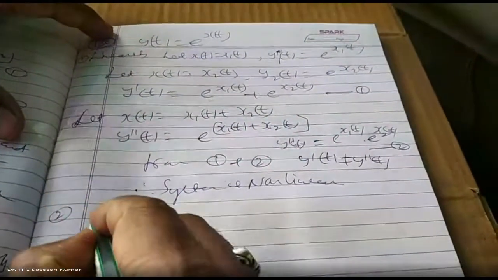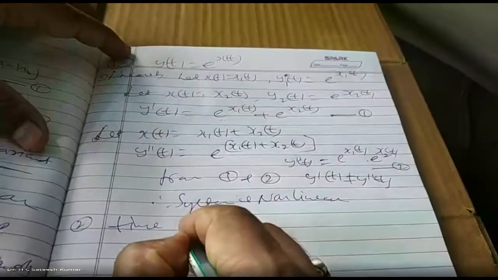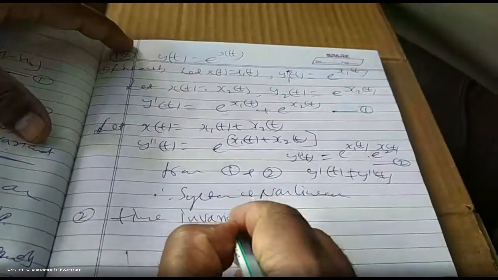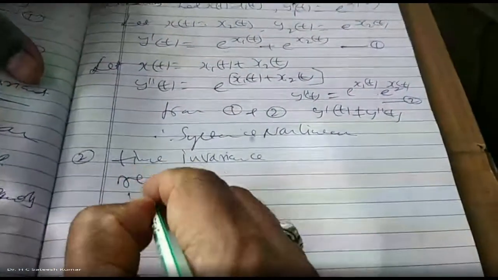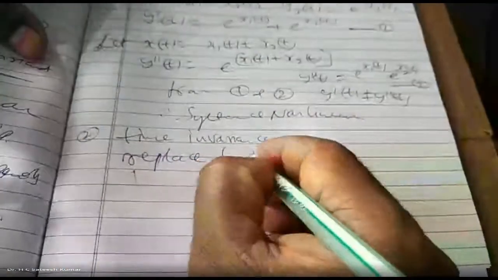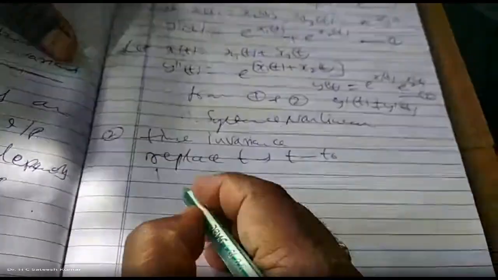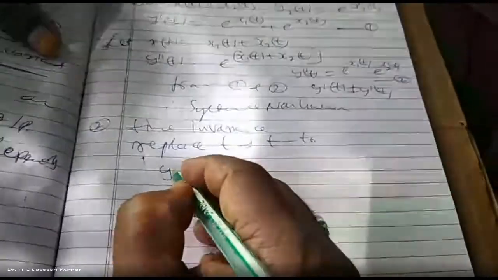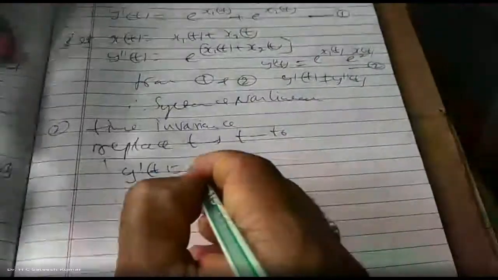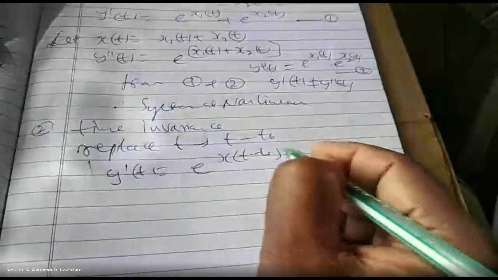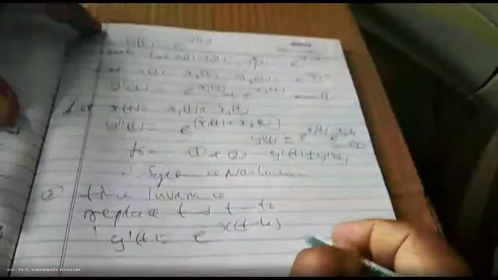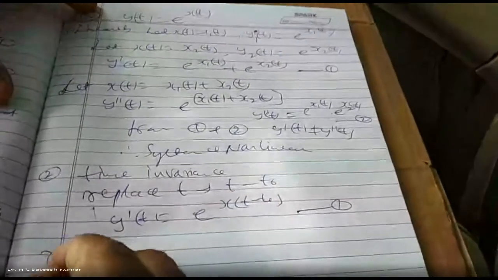Second one is the time invariance property. You should check it. Replace t by t minus t naught. Y dash of t is equal to e to the power of x of t minus t naught. In place of t, we have put t minus t naught. Call this equation number 1.